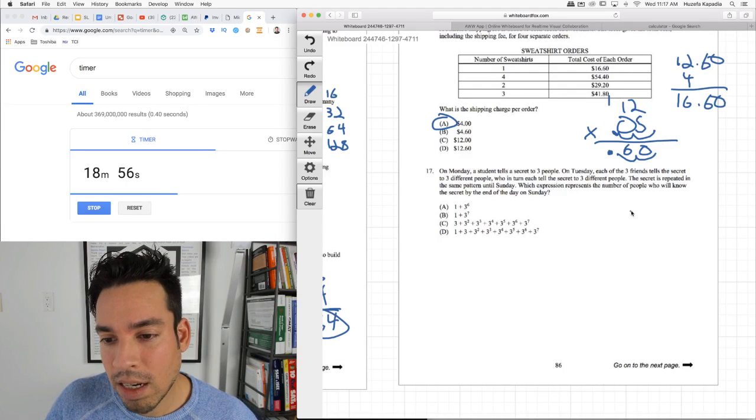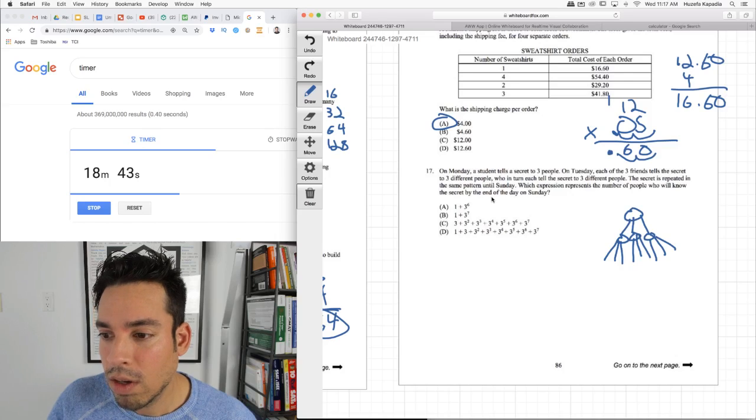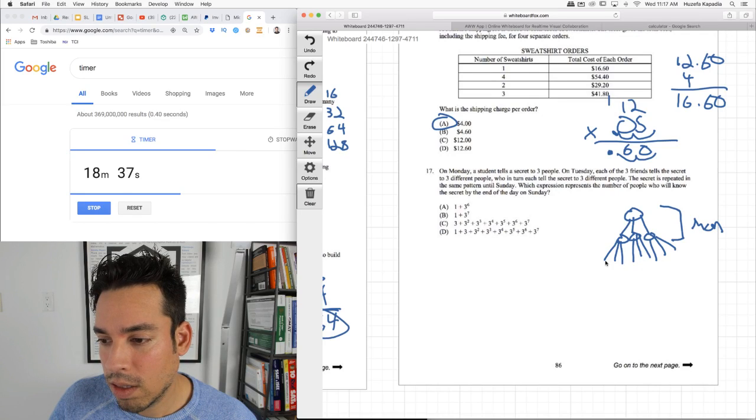On Monday, a student tells a secret to 3 people. On Tuesday, each of those 3 friends tells 3 more people. 1, 2, 3, 1, 2, 3, 1, 2, 3. The secret is repeated in the same pattern until Sunday. So this is happening on Monday. This is happening on Tuesday, and so on. And it goes until Sunday.